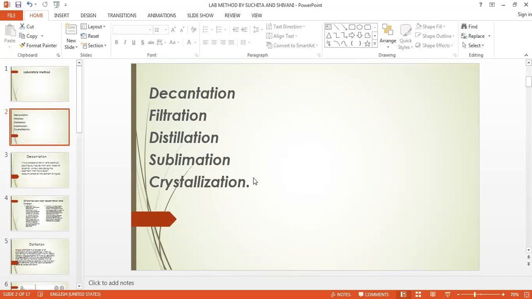Next is the laboratory methods. In the laboratory methods, we will take certain definitions before we start the decantation. So the first definition is the solution. Solution means it is a true homogeneous mixture of two or more substances, of which the relative quantity we have added in it. So the true solution means generally you are taking water and adding some solid in it. So that became a solution.